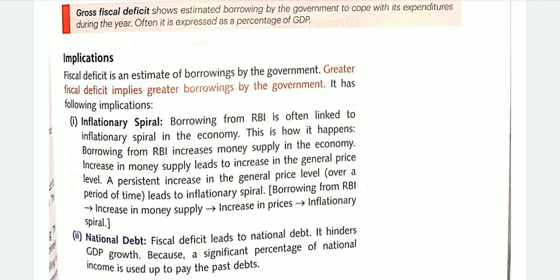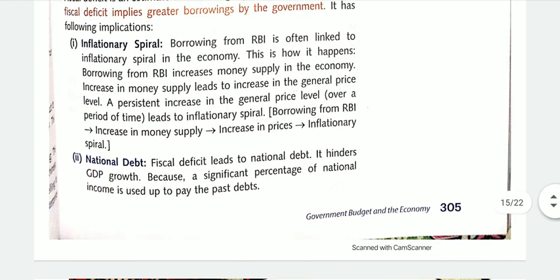Second point, national debt. Fiscal deficit leads to national debt. It hinders the GDP growth. Due to government borrowings, the national debt increases.